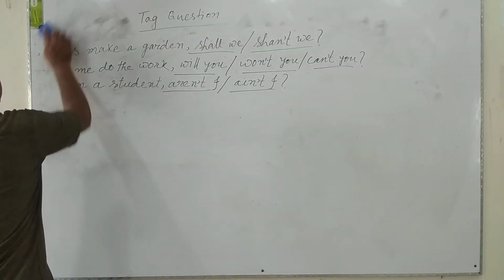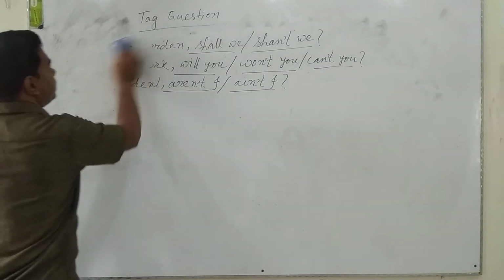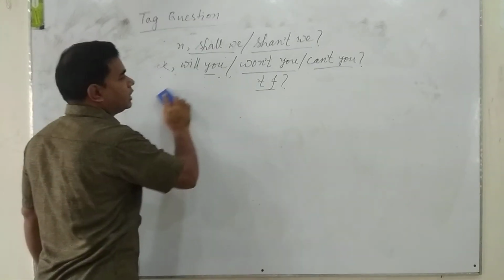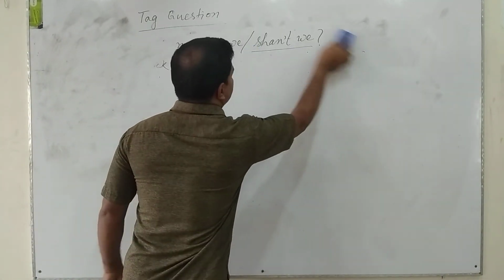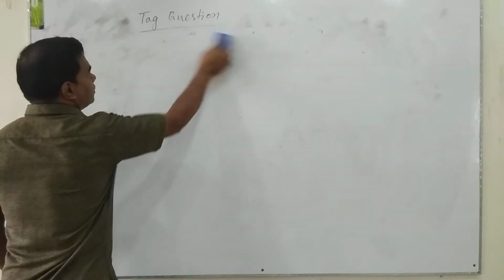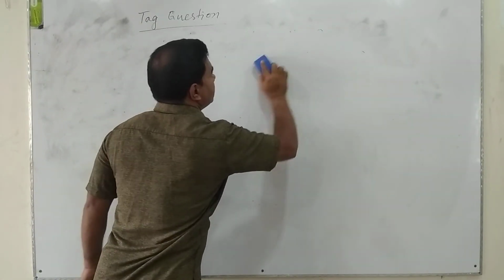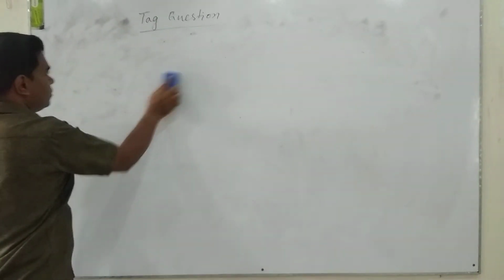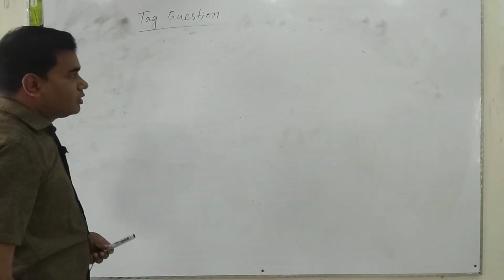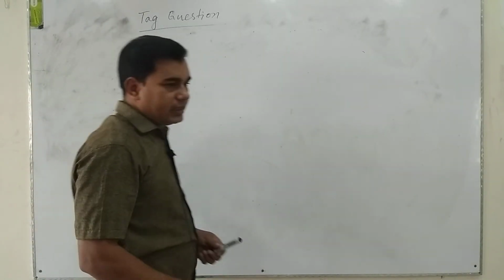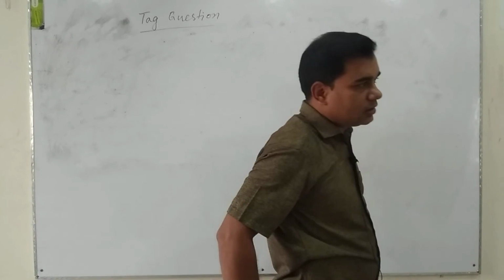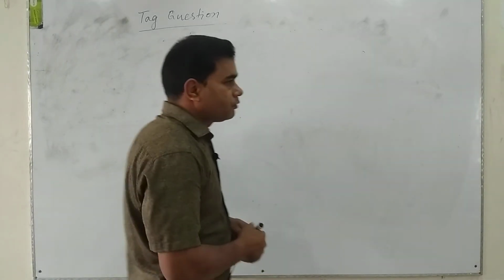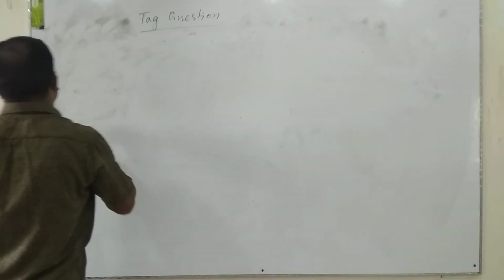If the subject of the tag question is everybody, everyone, all, nobody, no one, none, somebody, someone, we are to use "they" as the subject of that pronoun.